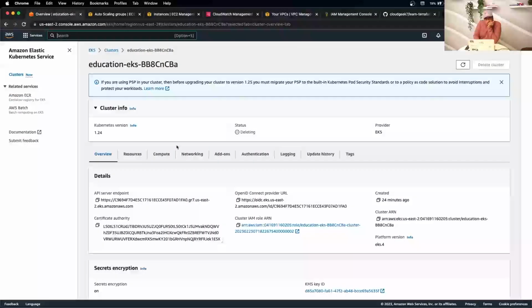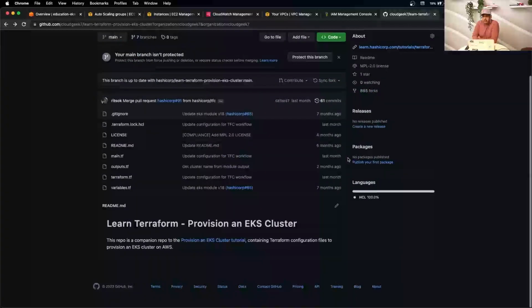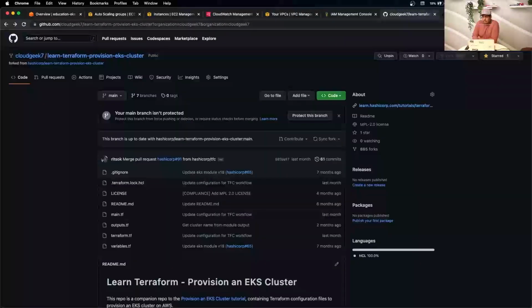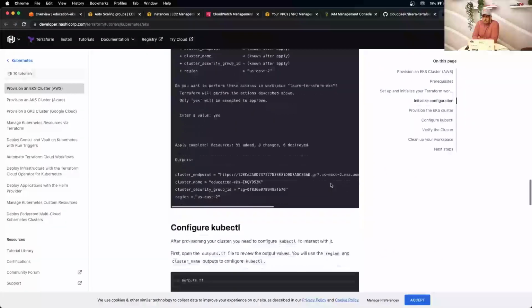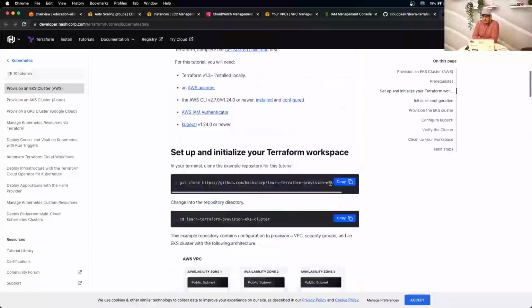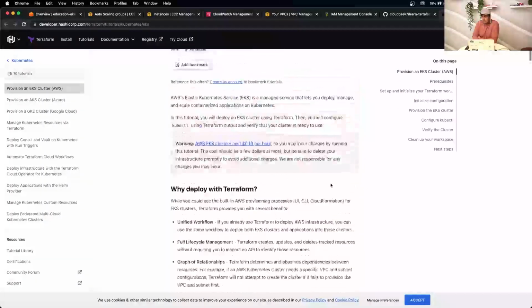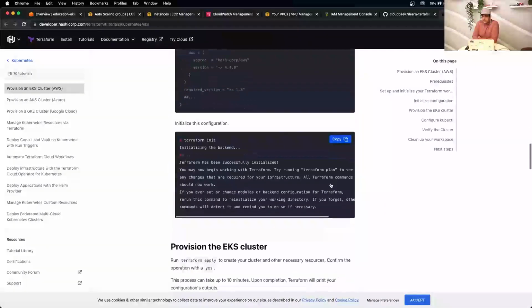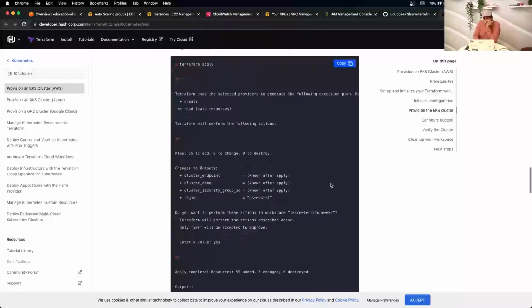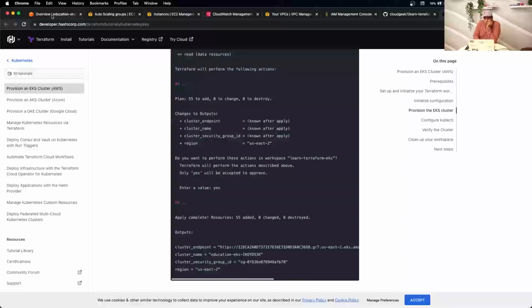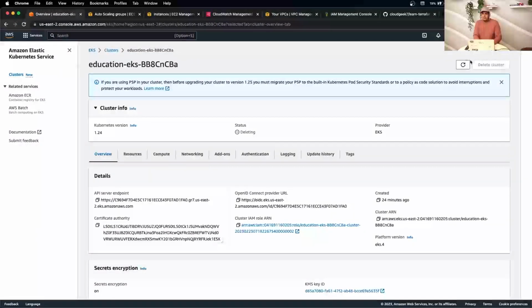So yeah, it's pretty easy to create an EKS cluster using Terraform on AWS using this Terraform script, which I'll share in my GitLab repo. And you have step-by-step instructions on how you would like to configure and run this here as well. But yeah, again, you can customize depending on your needs. Yeah, so it's pretty clean, pretty neat.